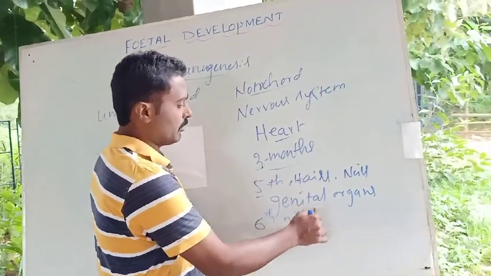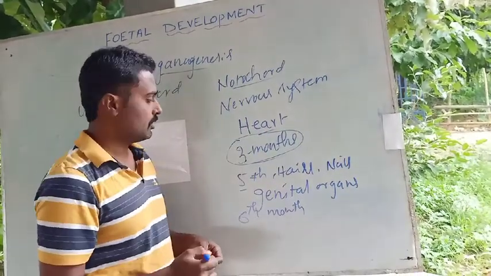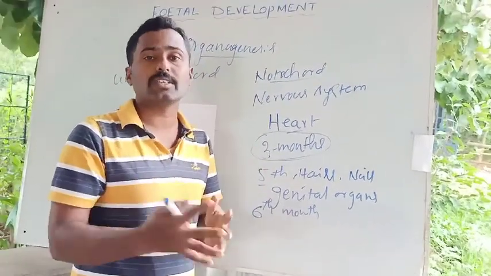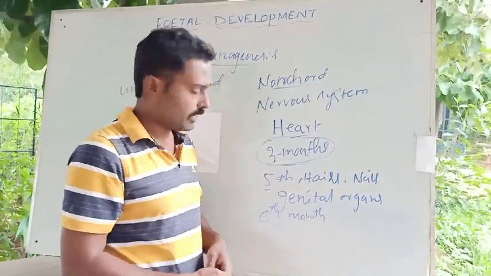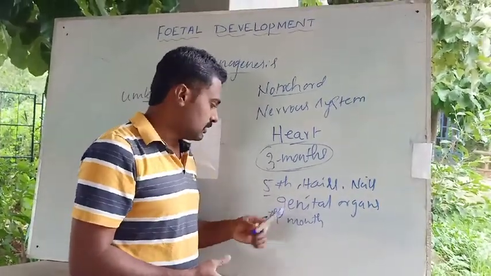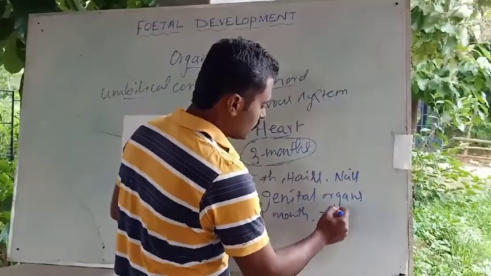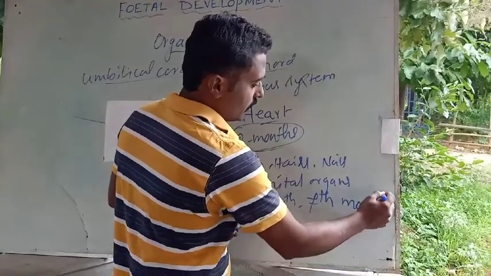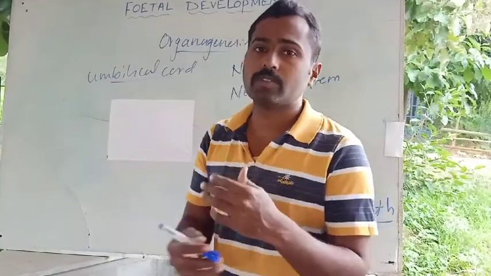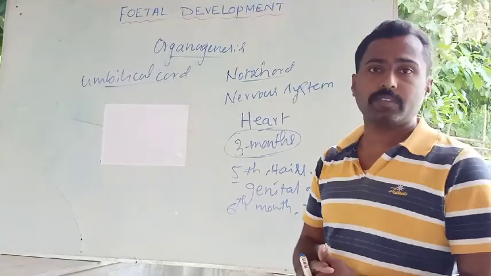Most of the organs which were produced in the first trimester, the further organs develop, and gradually structural changes are observed in the fetus. So by the end of the 5th month, the hair, the nails, and the genital organs gradually develop. By the end of the 7th month, most of the organs are completely developed in the baby, which means the organogenesis has completed in the baby at the 7th month.